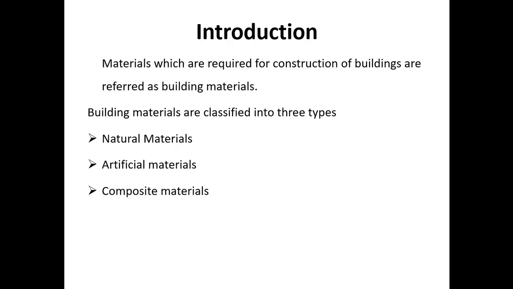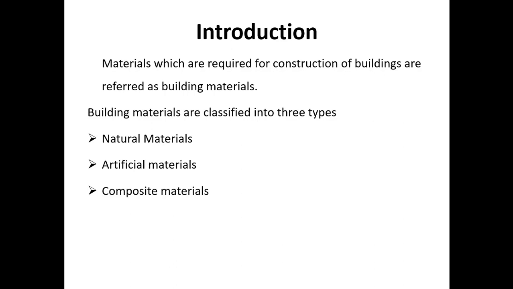Let me start with the introduction. The introduction of this subject is the topic known as building material and construction. Materials which are required for the construction of buildings are referred to as building materials. Building materials are classified into three types: natural materials, artificial materials, and composite materials.